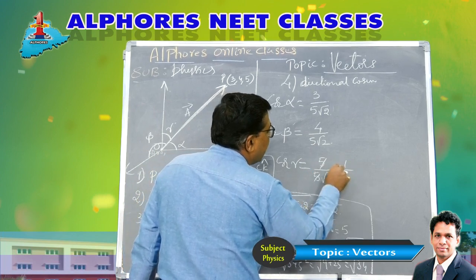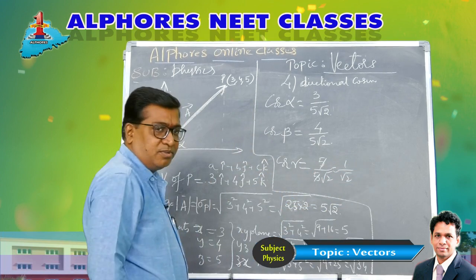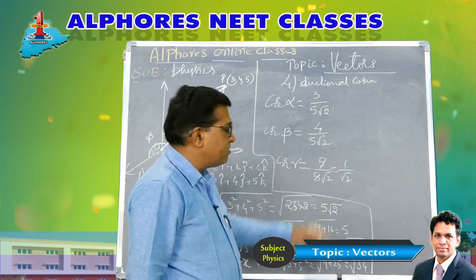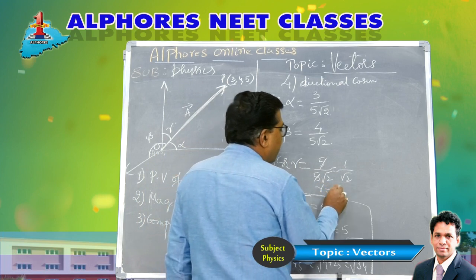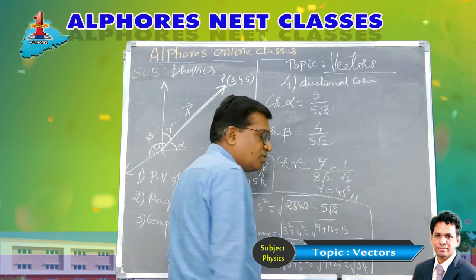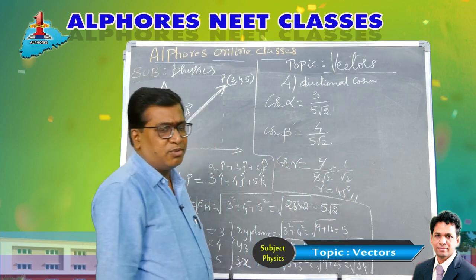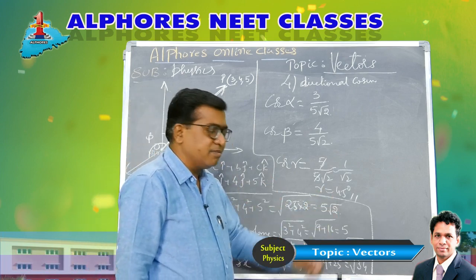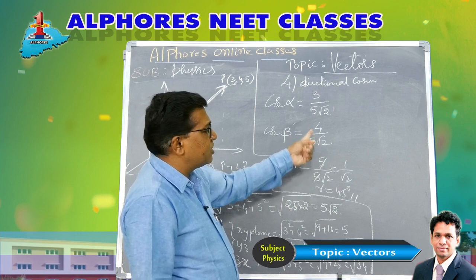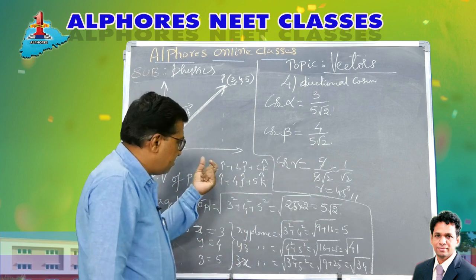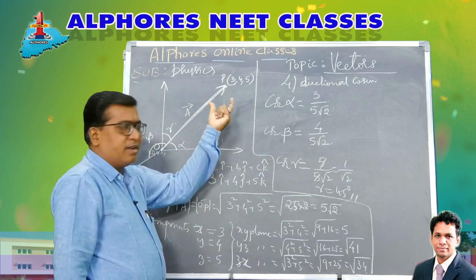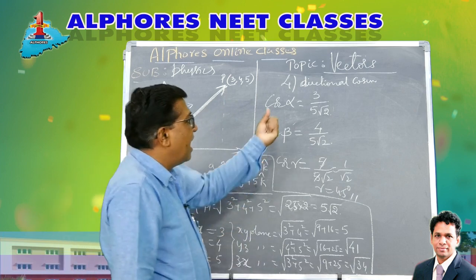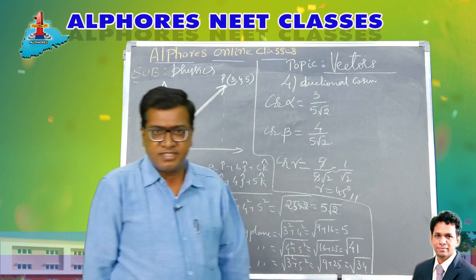Well, this comes out to be 1 by root 2. So luckily it's a known value. Cos gamma is 1 by root 2. So gamma comes out to be 45 degrees. If cos theta is 1 by root 2, for what angle is cos 1 by root 2? It is 45. So therefore gamma is 45. So this way you can find the directional cosines. So the magnitude, the coordinates, position vector, magnitude, components, and the directional cosines.